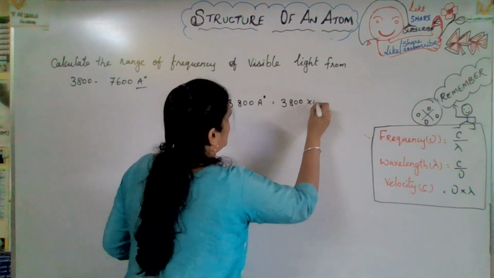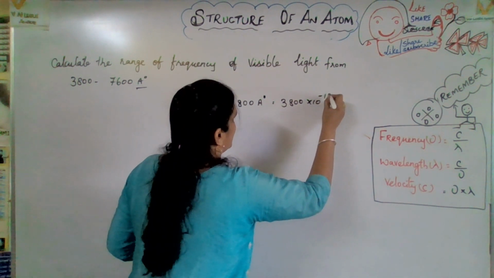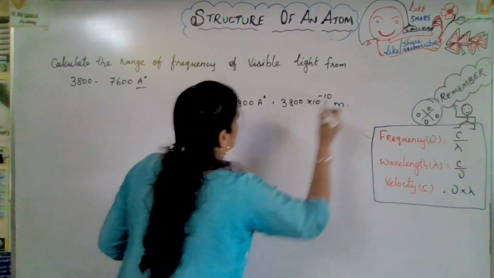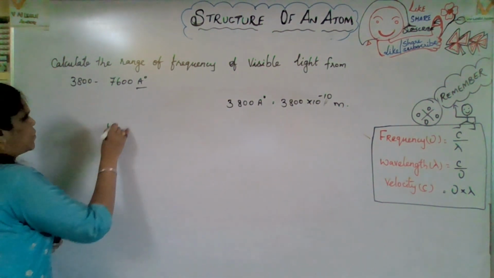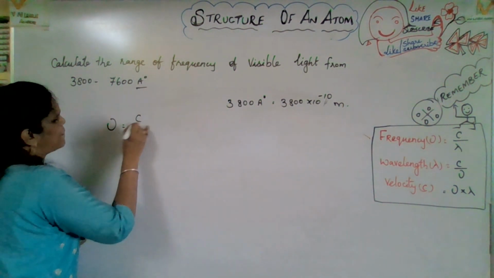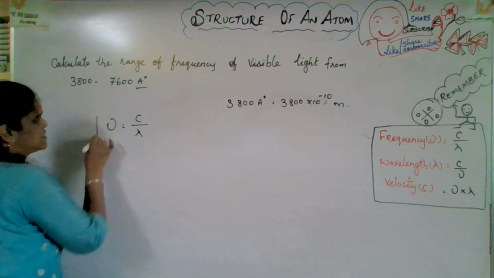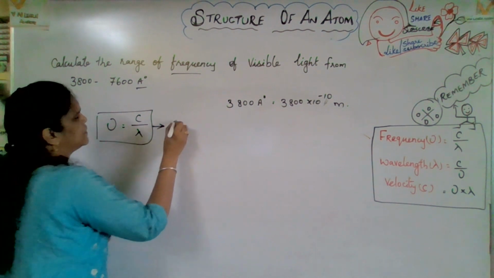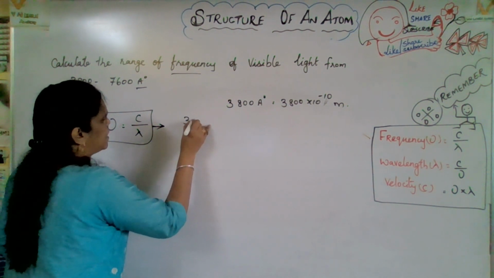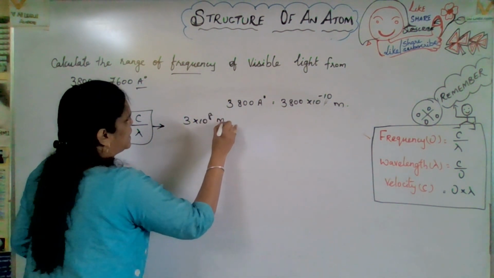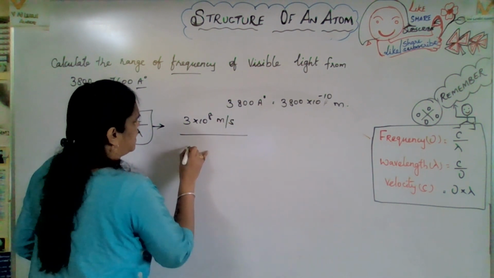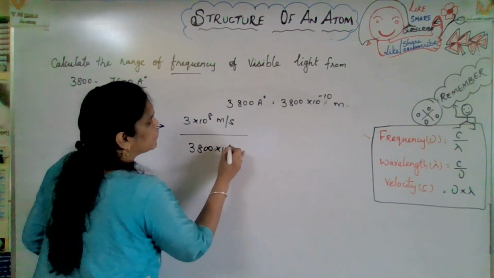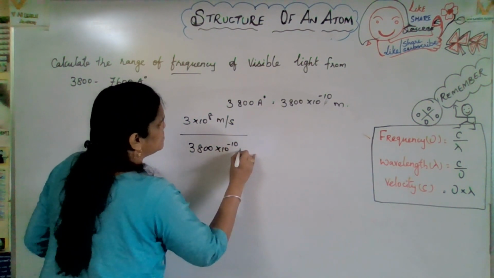3800 into 10 to the power of minus 10 meter. Now, nu equal to what? Nu equals C by lambda. That is the frequency formula. So you will get C, 3 into 10 to the power of 8 meter per second, divided by 3800 into 10 to the power of minus 10 meter.